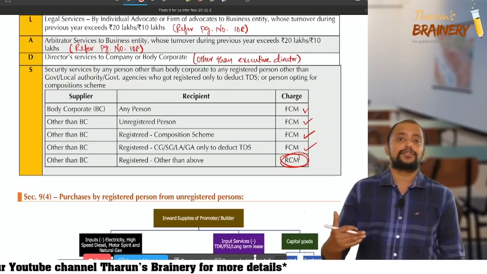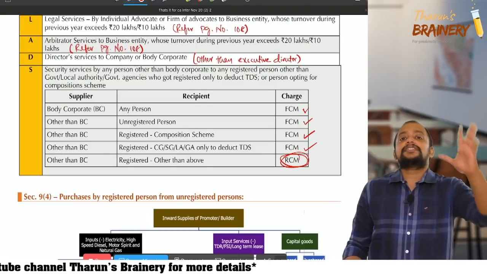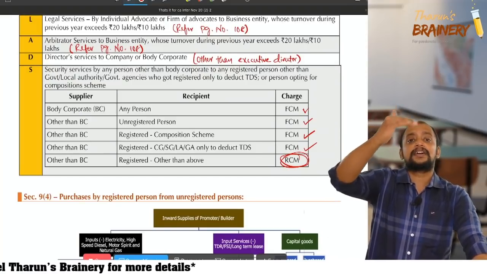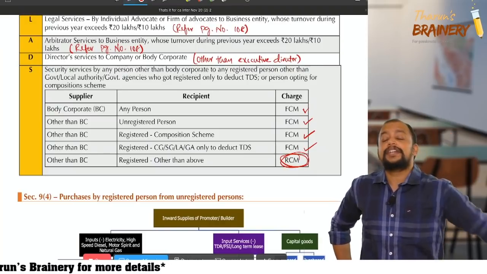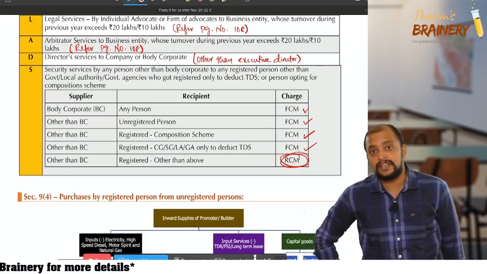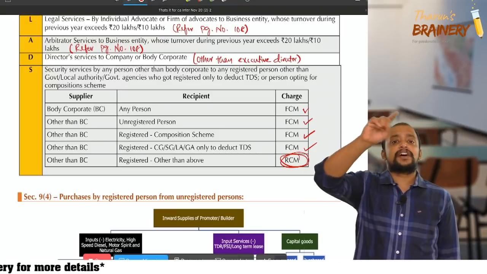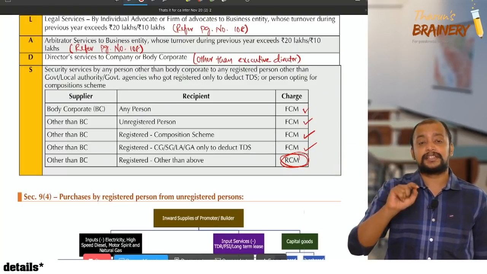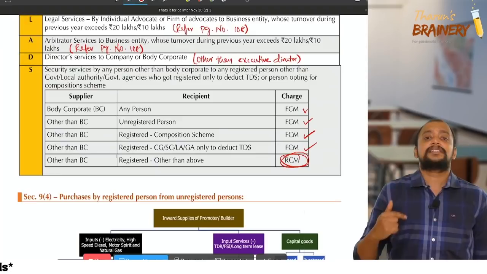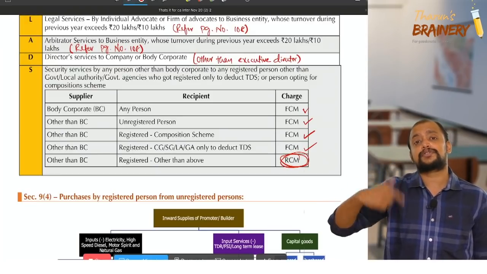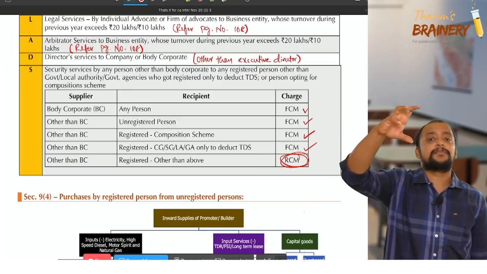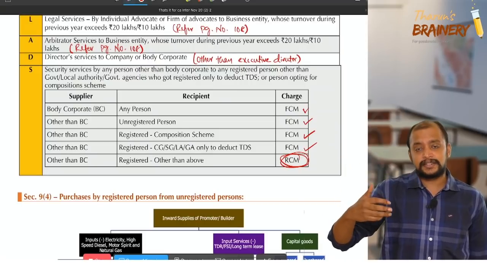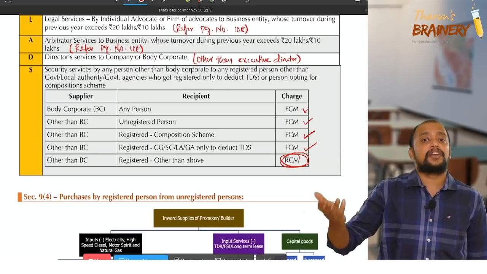So just if you go through this table, you will understand. These are the services which are covered under RCM. Sir, CG, salads. So these are the only services under section 9(3) notified for RCM. S for security agency, I for import of service, R for renting of motor vehicles, C for copyright service, G for GTA services, another G for government services to business entity, O for overseeing committee services to RBI, and T for transfer of right, that is TDR, FSI or long term lease.